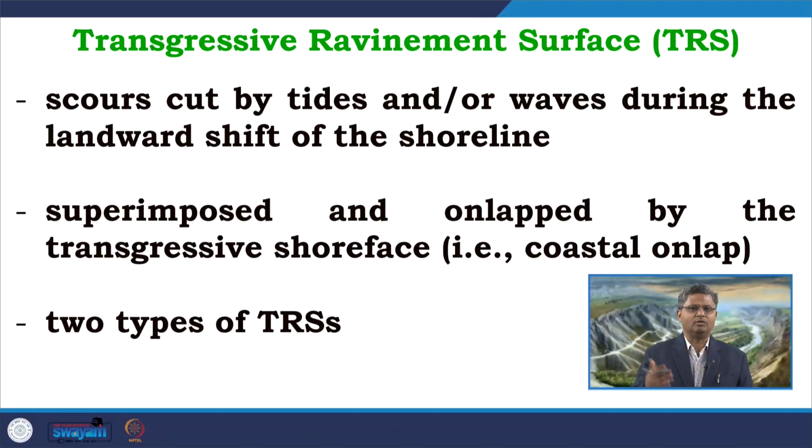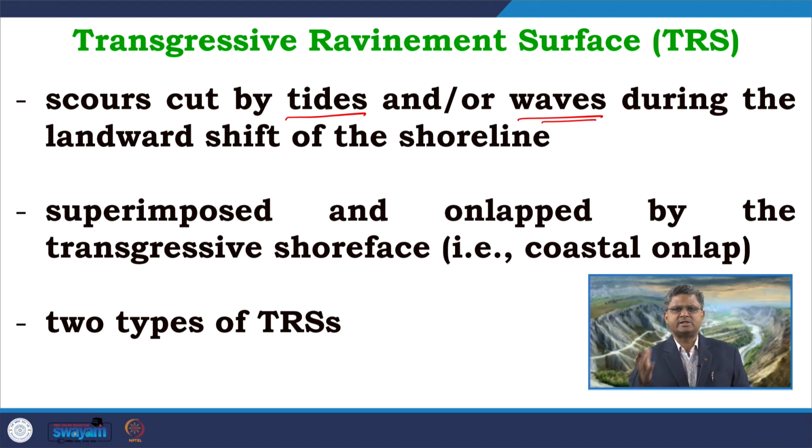Normally, there are multiple surfaces formed at different times at different parts of the basin. These are commonly scours cut by normal marine processes. What are those processes? It can be either tide or wave.